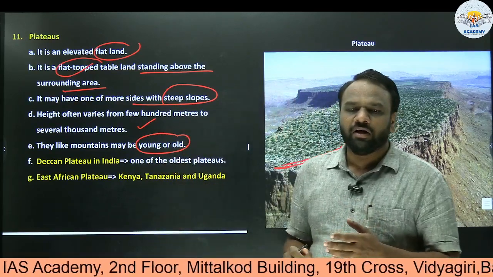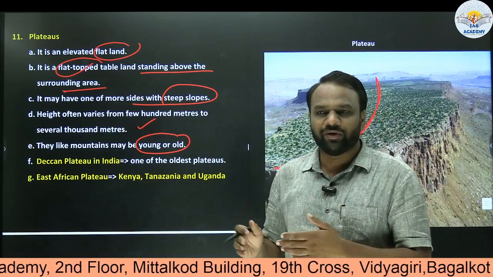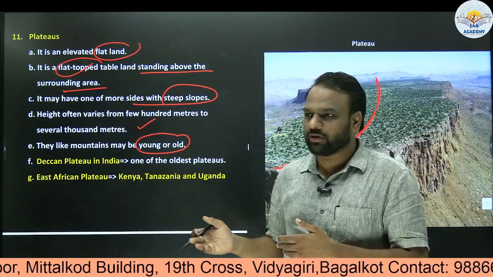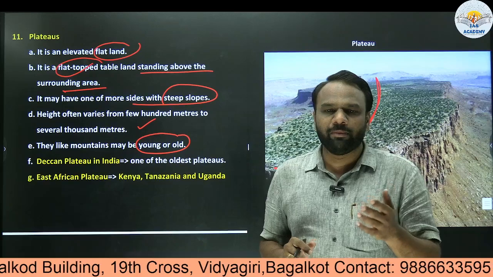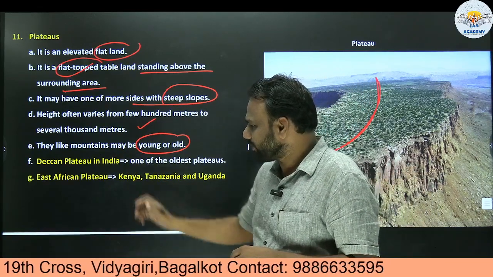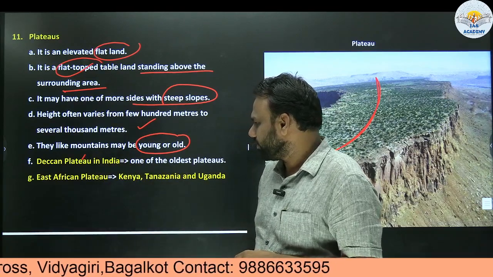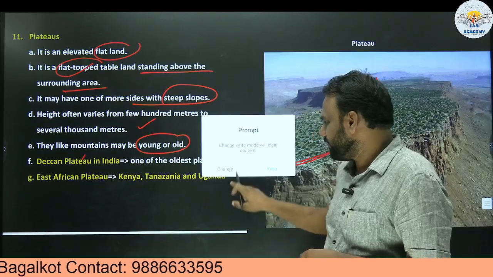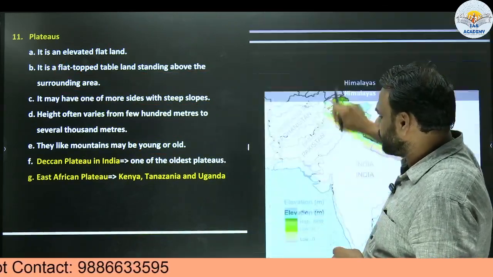So already we have seen young mountains as well as old mountains. When it comes to Aravalli, they were old mountains. When it comes to Himalayas, they are young mountains. Similarly, plateaus may be young or old. Next, examples of plateaus. Deccan Plateau in India. We need to know where exactly this Deccan Plateau is present.